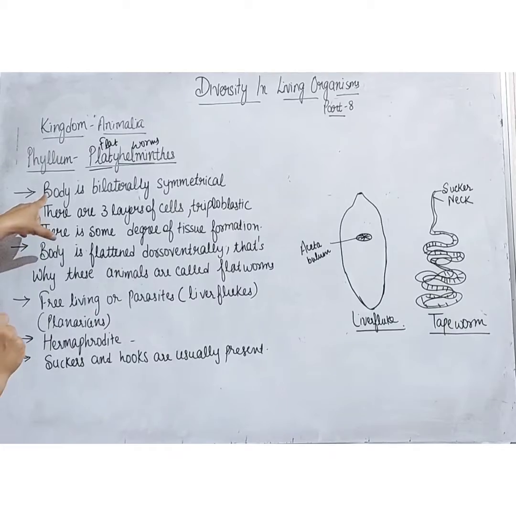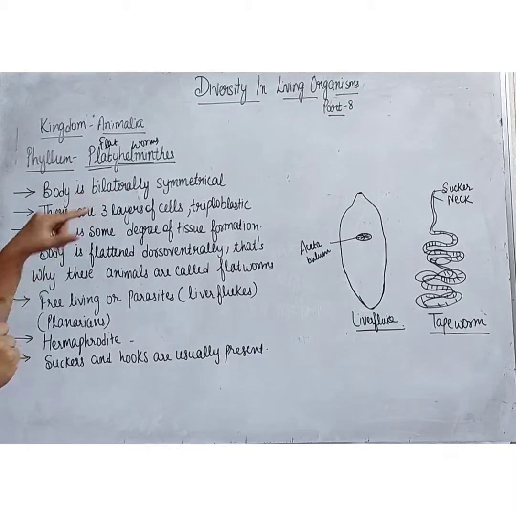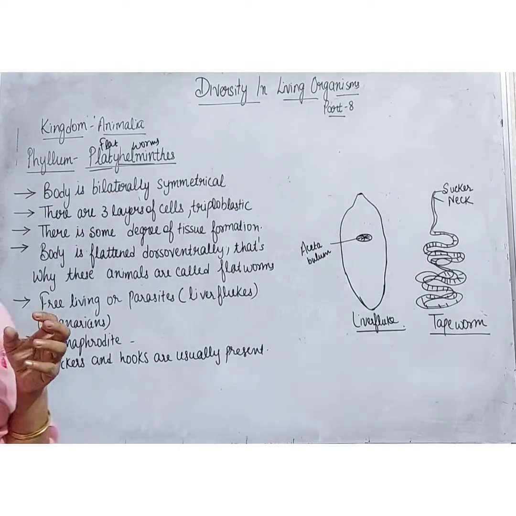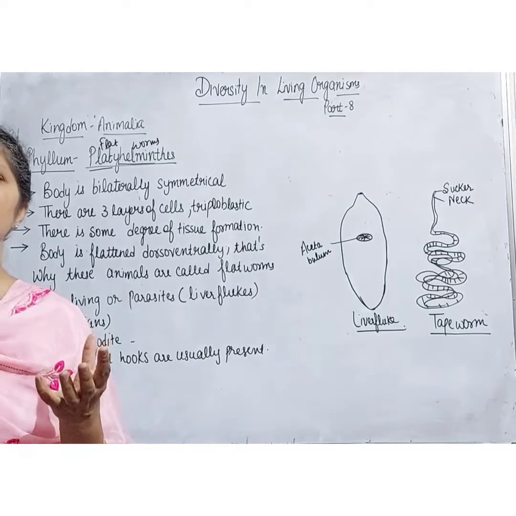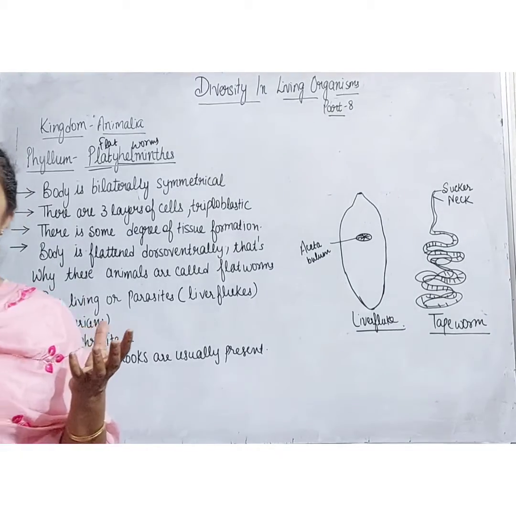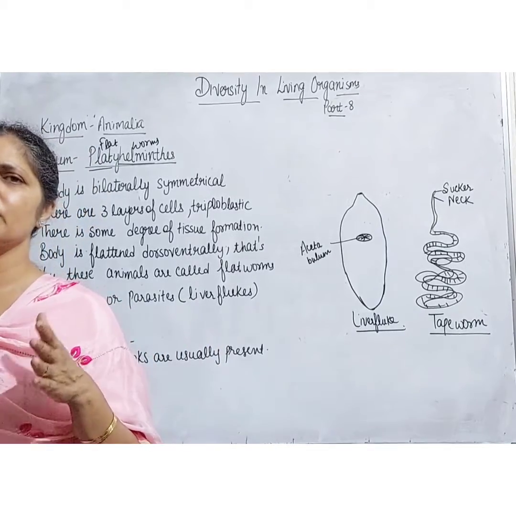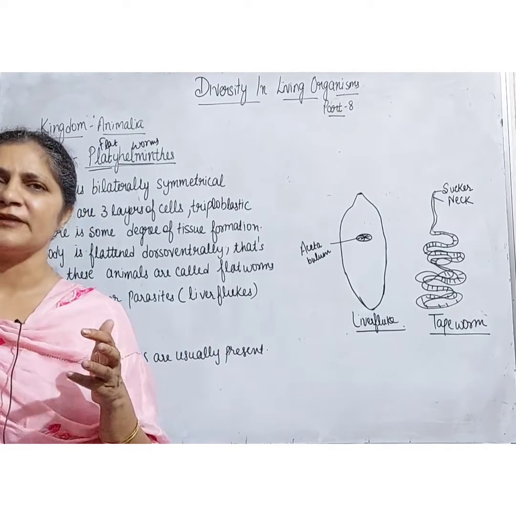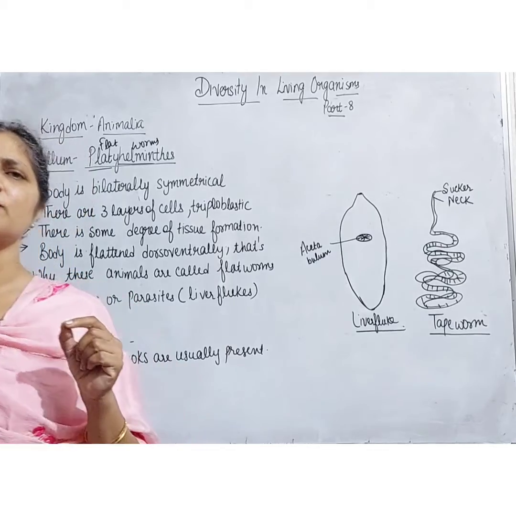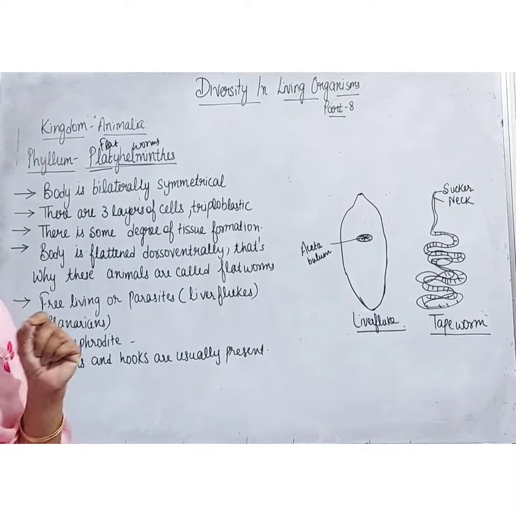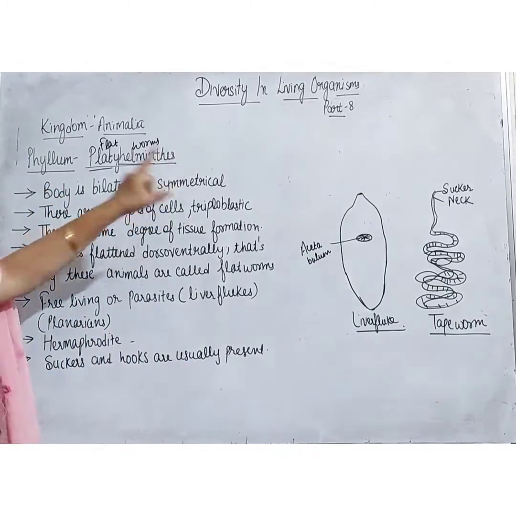Now the features are: the body of these animals is bilaterally symmetrical. What do you mean by bilaterally symmetrical? It can be divided into two equal halves. So this is known as bilateral symmetry. The animals belonging to phylum Platyhelminthes have a bilateral symmetry.